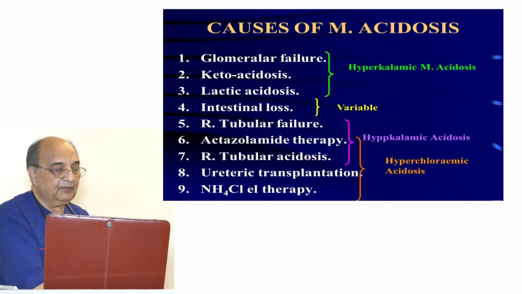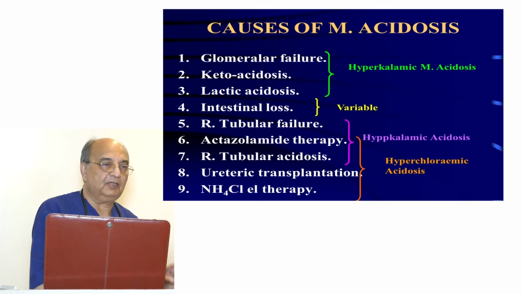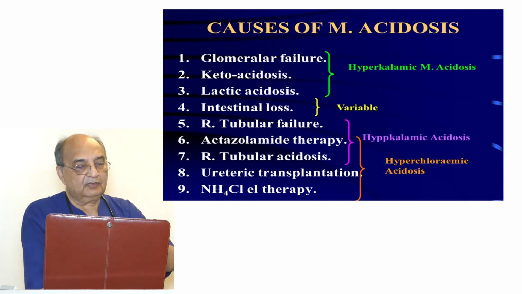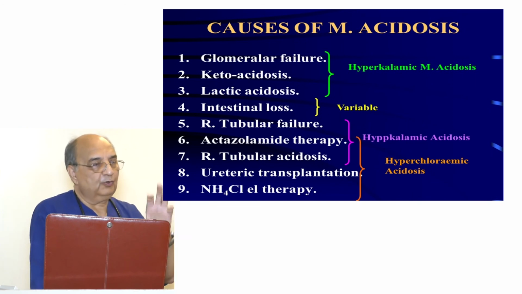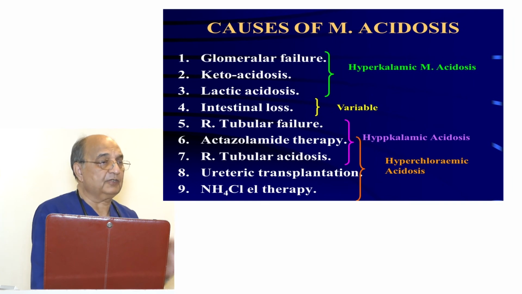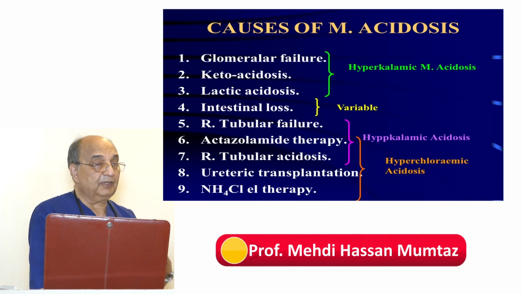Now, out of all these disturbances, whether respiratory or metabolic, whether acute or chronic, the most important is acidosis. And out of acidosis, metabolic acidosis is the most important. There are only 9 causes of metabolic acidosis in the body, if you remember it that way. Otherwise, you go into the problem of anion gap and delta ratio, which I'll discuss at the end of the whole lecture. If you have the 9 causes in front of you, you can diagnose it.